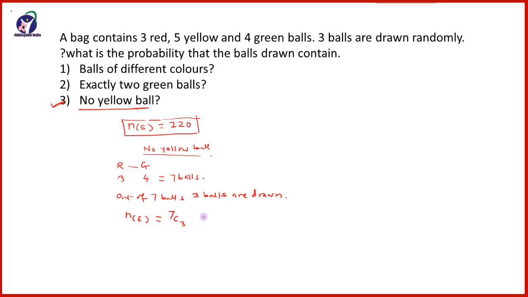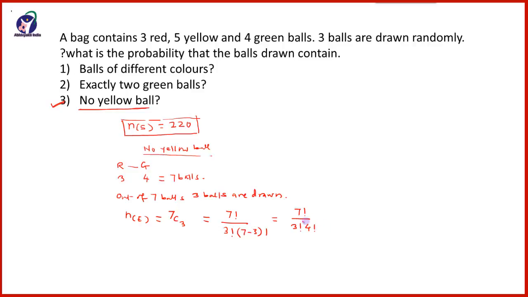So that is equal to 7 factorial upon 3 factorial into 7 minus 3 factorial, so which is equal to 7 factorial upon 3 factorial into 7 minus 3, that is 4 factorial.